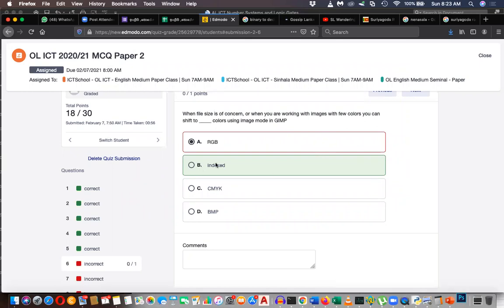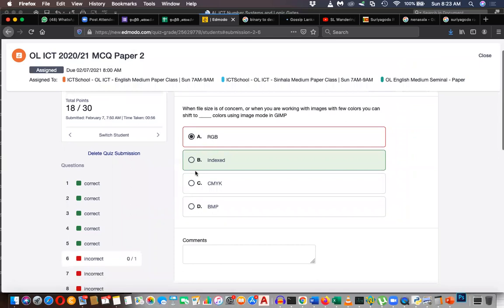Right. So basically the answer is index. I think you don't know this since you have not done GIMP much.